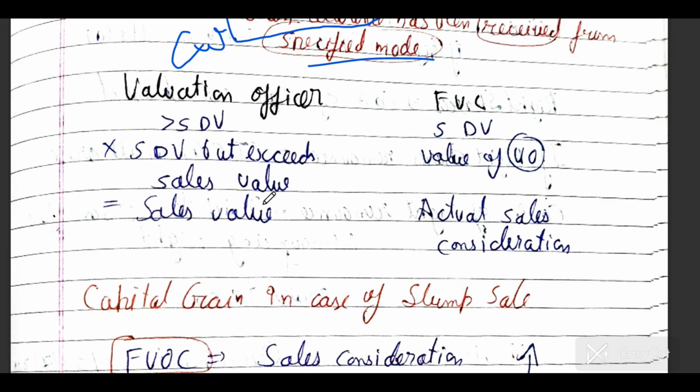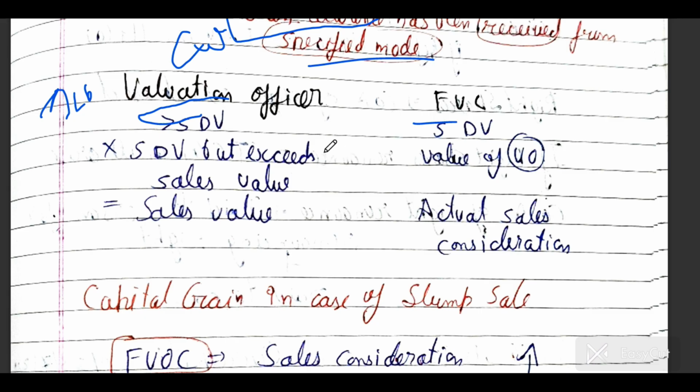And where the assessee claims that the SDV is more than the fair market value of the immovable property, say the government has determined 10 lakh and the fair market value is only 9 lakh in the market, the SDV is disputed, and we have to appeal to the assessing officer. MCQs will come from this portion. If the valuation officer sees that the full value of consideration is exceeding SDV, then SDV will be the value.